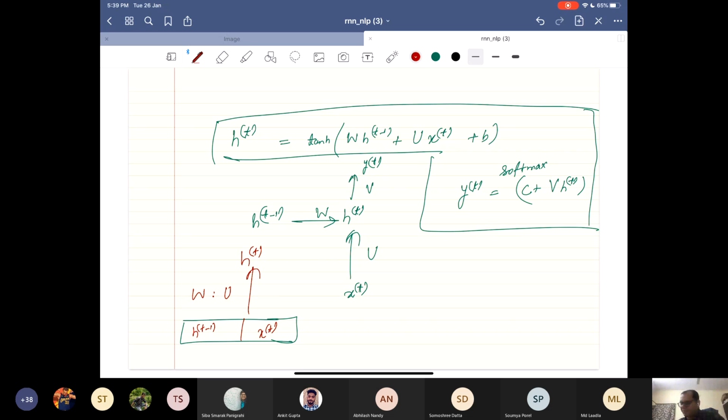And from ht, you are getting your yt. It's as simple as that if you know your simple multi-layer perceptron. And you get your yt here, and you can do your loss computation and back propagation, everything.